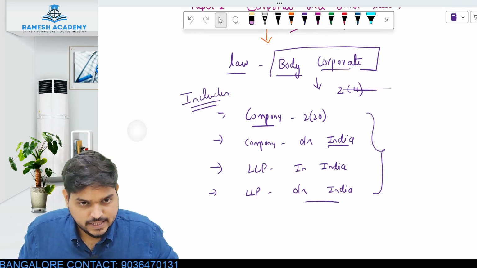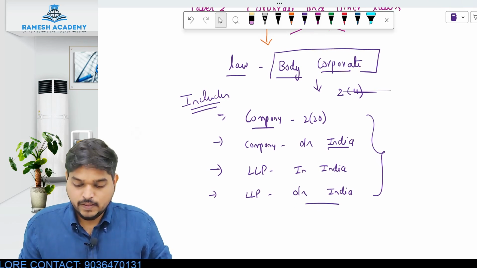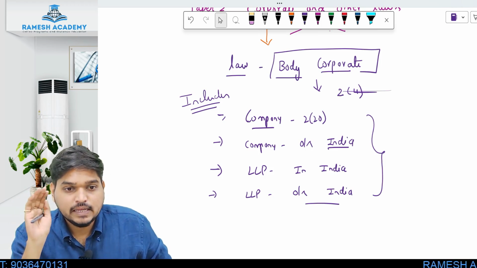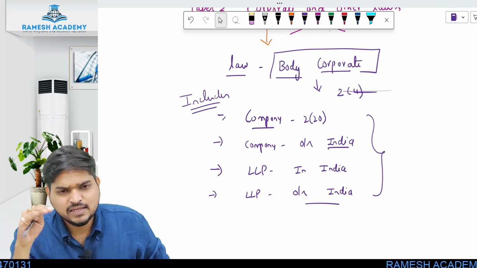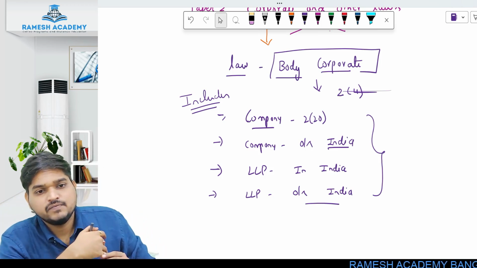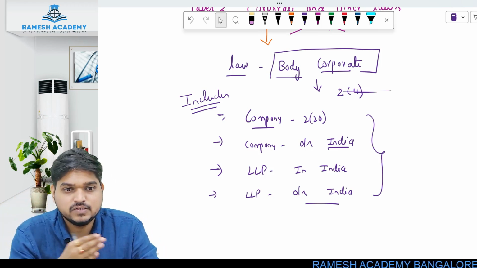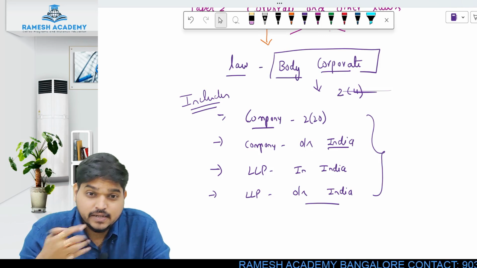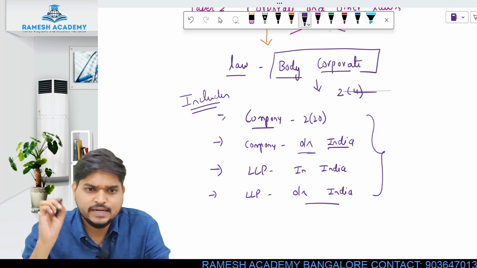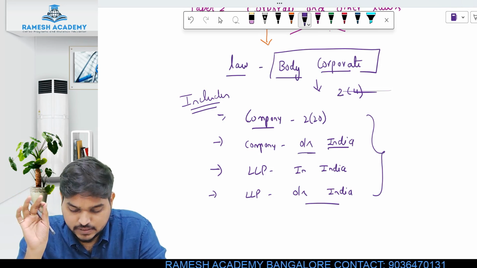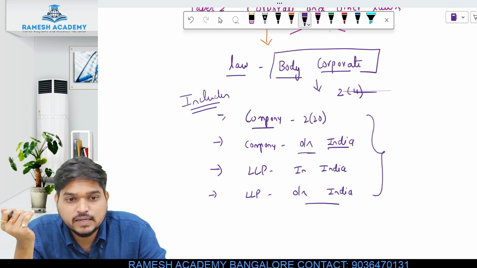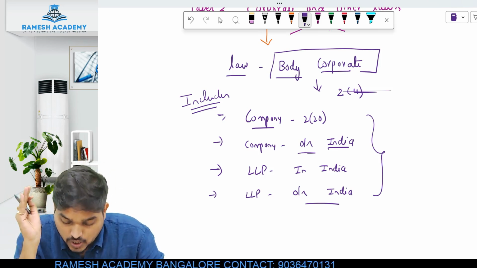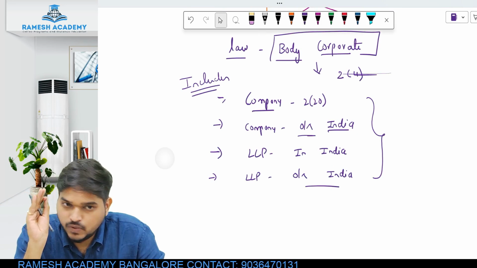So this is one such example of your inclusive definition. Body corporate includes four things. First one is a company incorporated under the Companies Act 2013, that is, in simple language, any company incorporated in India, your Indian company. Second is any company which is not incorporated in India but incorporated outside India. In simple terms we call it foreign companies. Third one is an LLP incorporated in India, and fourth one is an LLP incorporated outside India. So these four are considered as body corporate as per the definition.